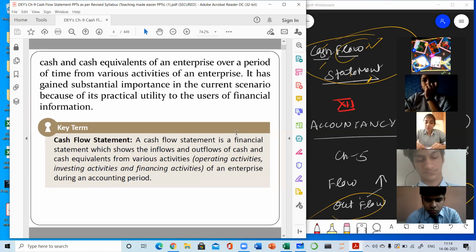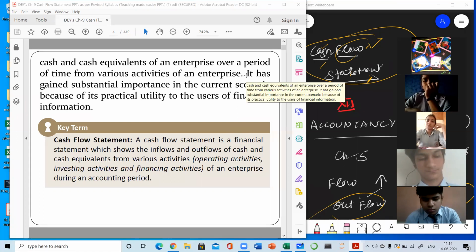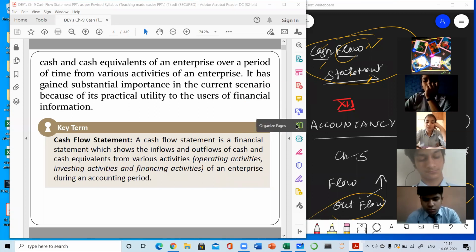And end of the year, you all know very well, there are two types of end of the year: calendar year and the financial year. Calendar year ends on 31st December, and financial year ends on 31st March. All the corporate sectors, joint stock companies, and all other sectors are required to prepare their financial statements by following financial years. They cannot follow the calendar years. It is mandatory by the law. They need to prepare their financial statements on 31st March.